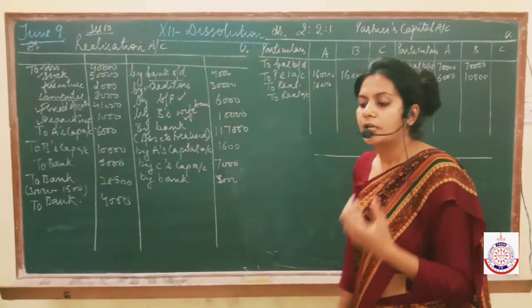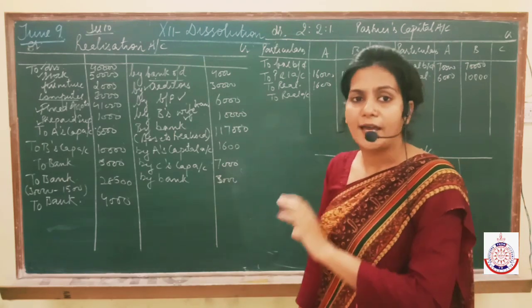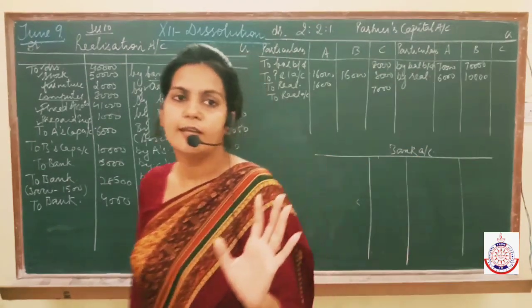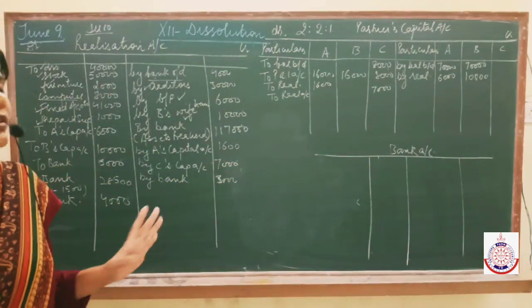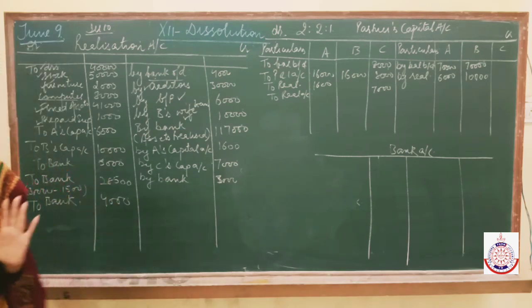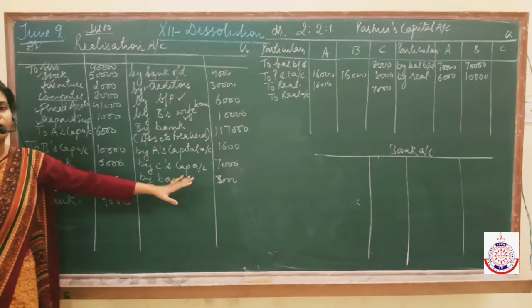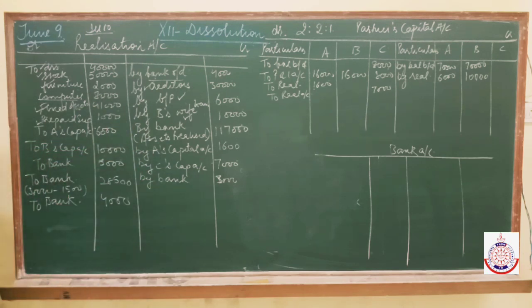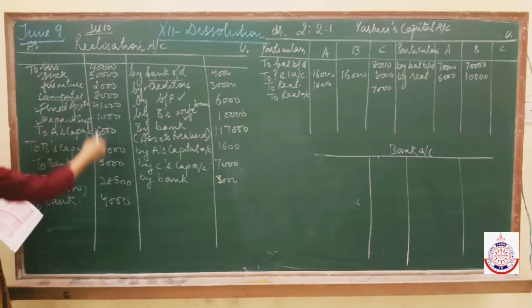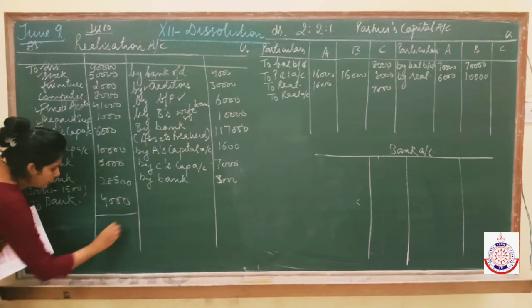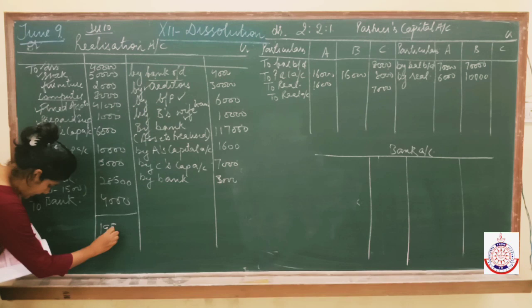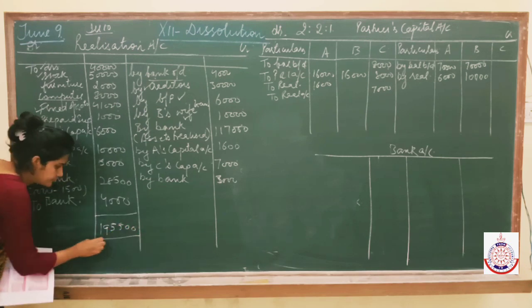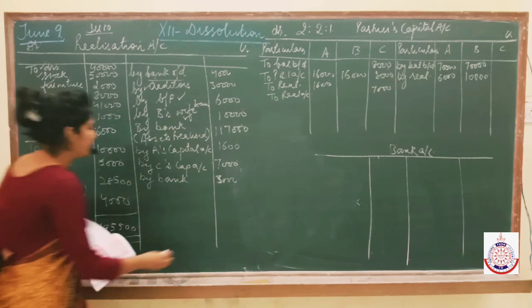So what do we simply believe? We believe that computers have not realized anything. Zero. It means when we sold off the computers, we didn't get anything. Zero. If nothing is mentioned, don't write by bank with computers something, nothing. It will be zero. So I hope this point is clear. So after making their total, it is 1,95,500. Okay.